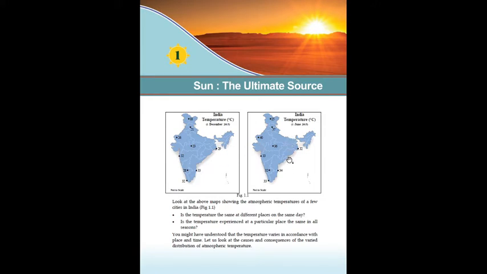Another map showing here the atmospheric temperature on June 1st 2015. Here 25 degrees in Jammu Kashmir, in another Himachal Pradesh state city 37 degrees, in Bhopal 36 degrees Celsius, Thiruvananthapuram 33 degrees, Bangalore 32 degrees, Chennai 34 and 32 degrees in Kolkata.